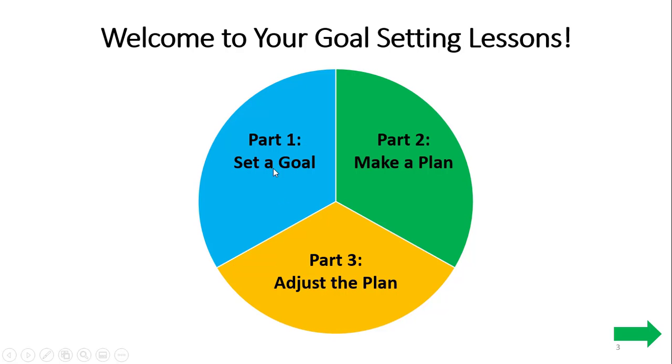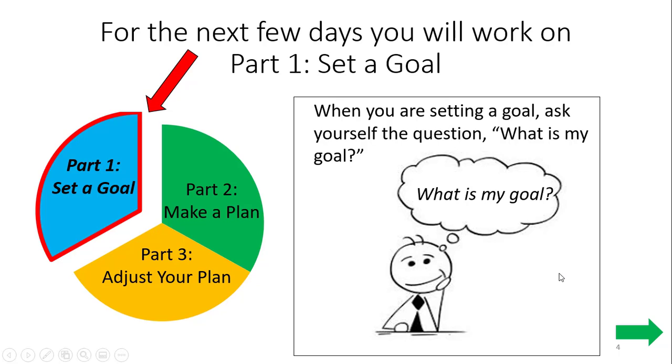Say it with me this time. Part 1 is set a goal. Part 2 is make a plan. And part 3 is adjust the plan. Say it by yourself this time. Part 1 is set a goal. Part 2 is make a plan. And part 3 is adjust the plan. Nice job. For the next few days, you're going to be working on part 1 or set a goal.